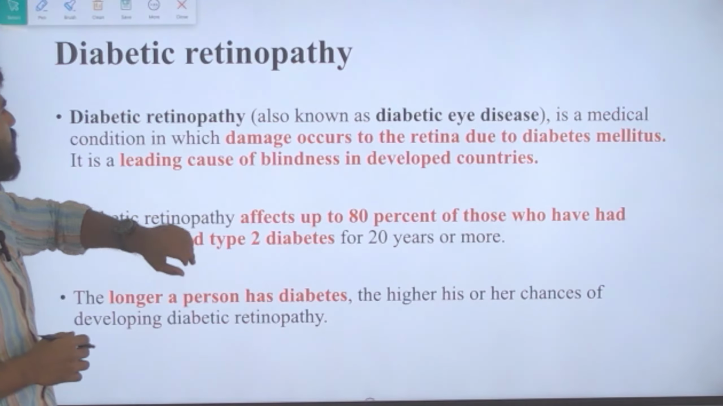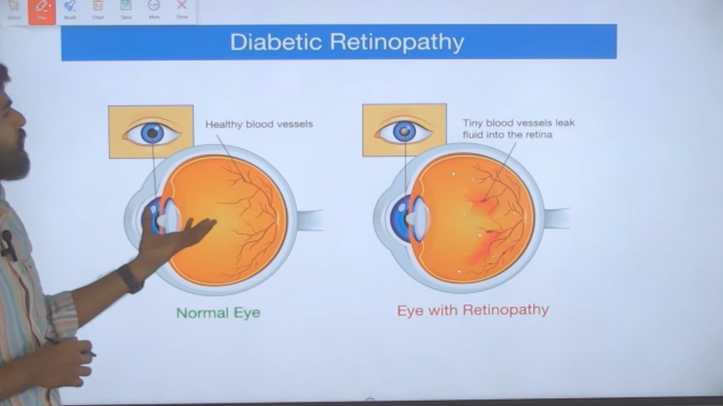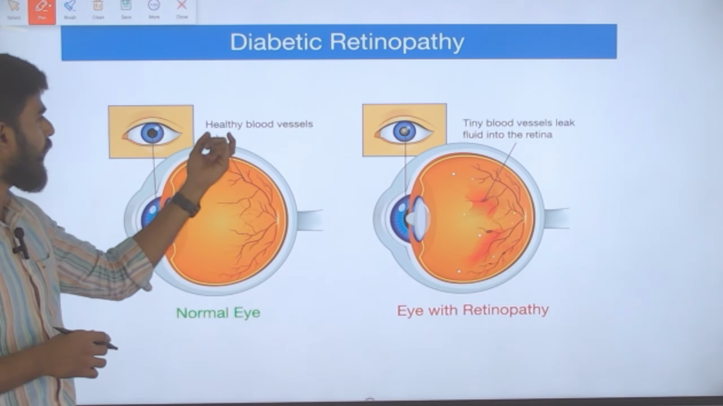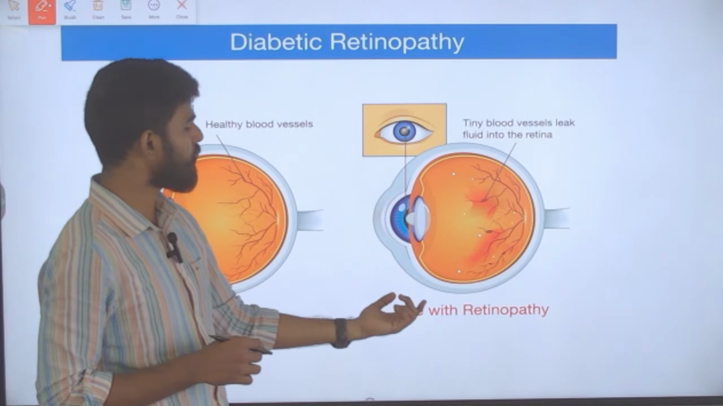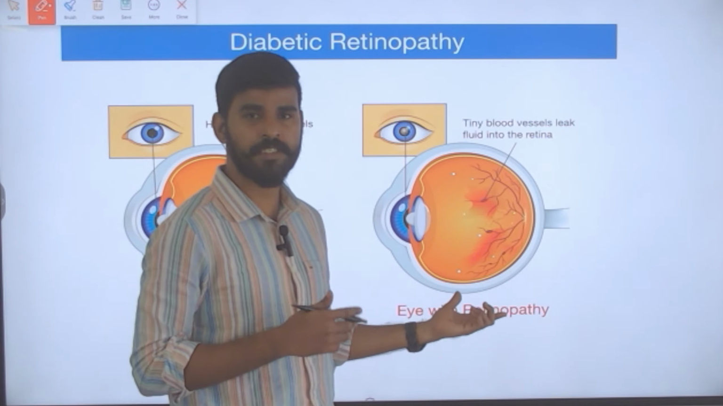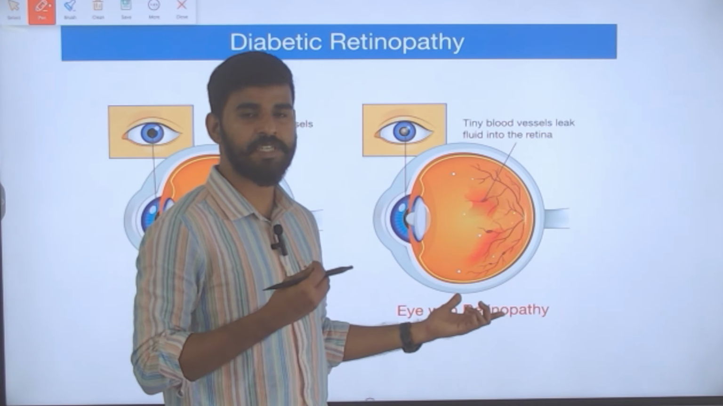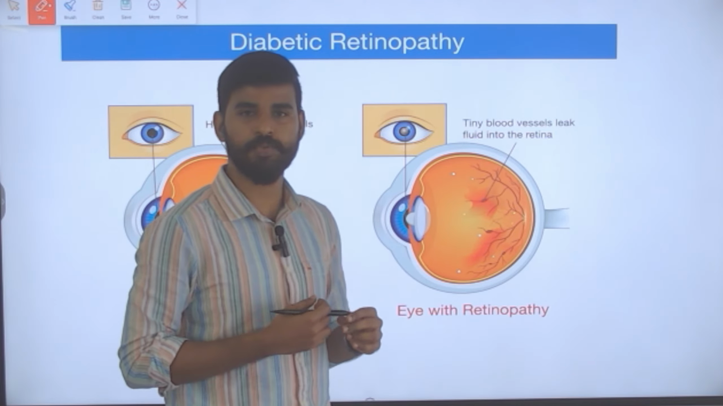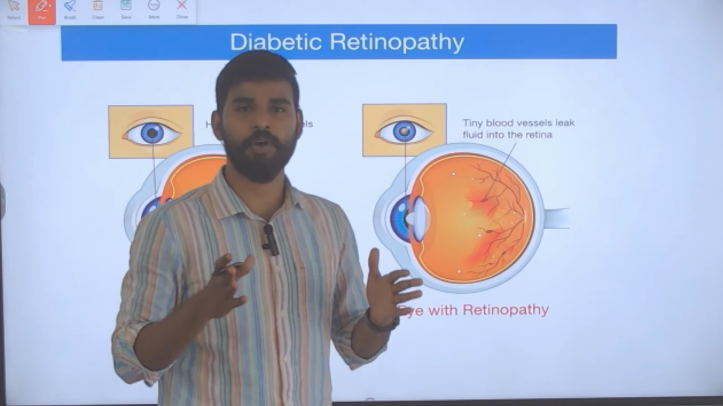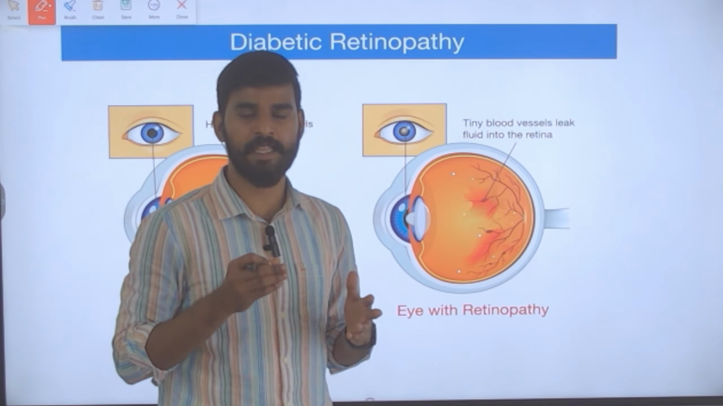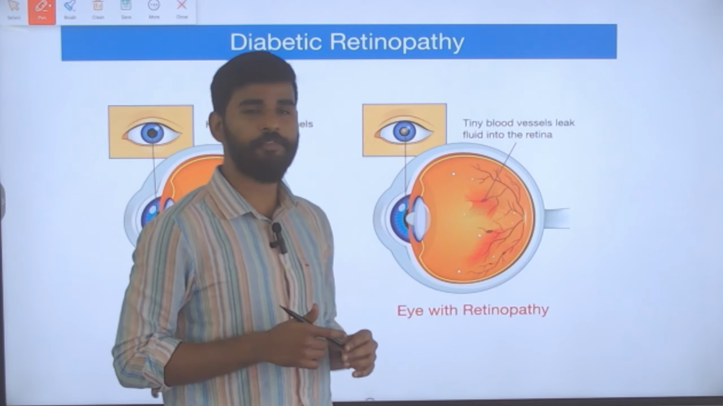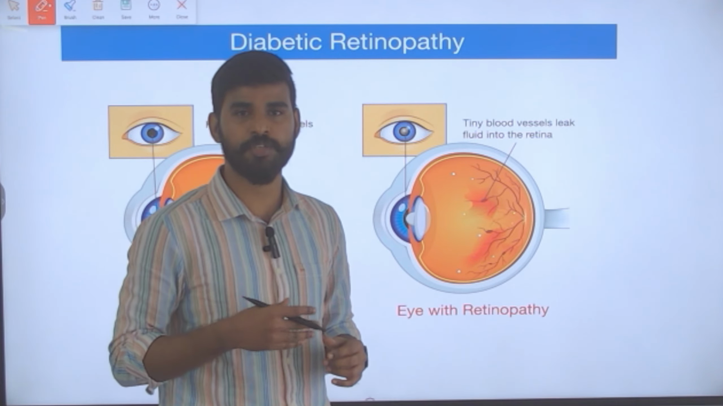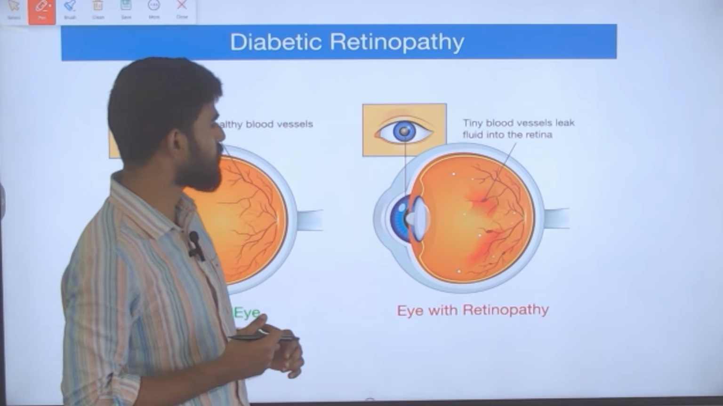Okay, what else do we have to understand? So this is how the difference is shown here. The normal eye has healthy blood vessels, whereas when a person is affected with diabetes and is having diabetic retinopathy, then tiny blood vessels leak fluid into the retina. Okay, there will be proliferation of tiny blood vessels and they will lead to leakage of fluid in the retina, and that is how the image is blurred or the vision is lost. Okay, so this is how it happens.